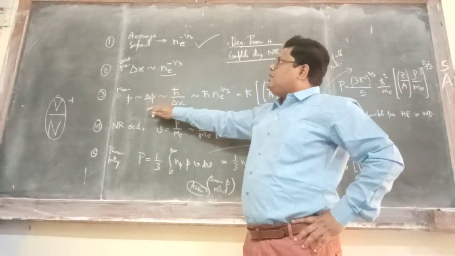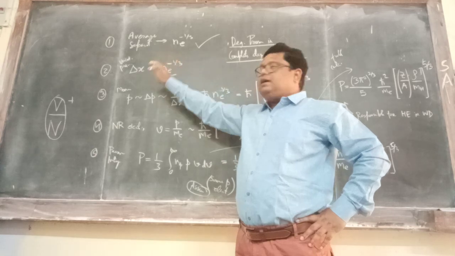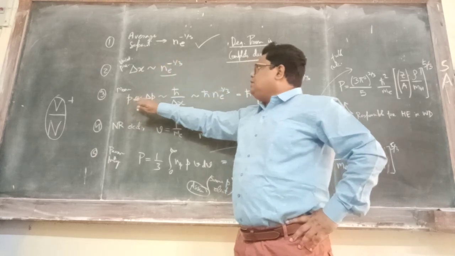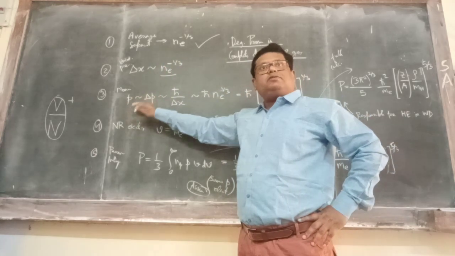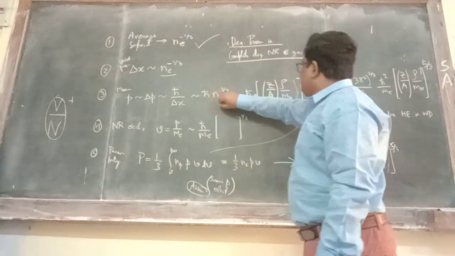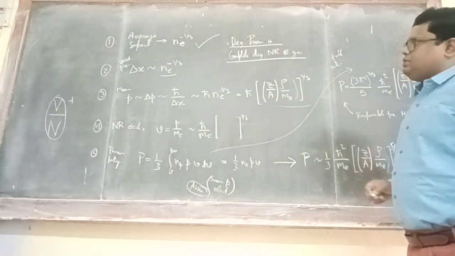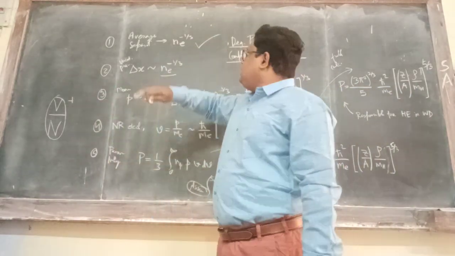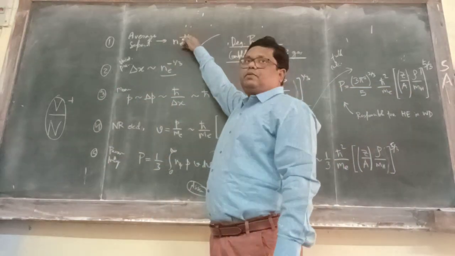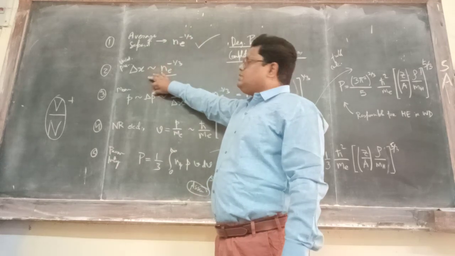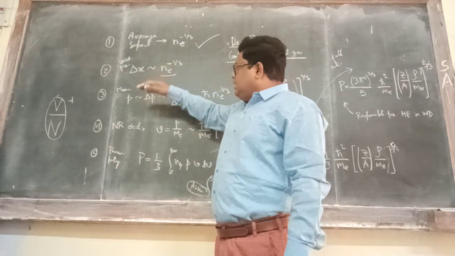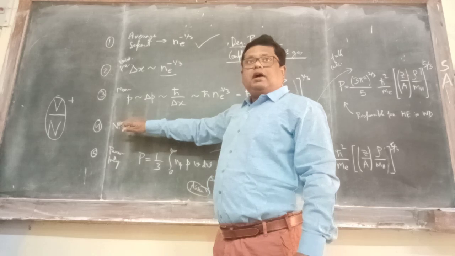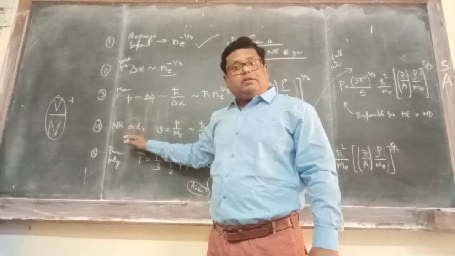Next, again we are invoking the uncertainty principle and we are trying to find the momentum. So momentum is of the order of delta p, and then we found the momentum in this case. Till now, what have we done? First we found the average separation. Next we invoked the uncertainty principle, steps 2 and 3. After that we are now talking about the non-relativistic case.